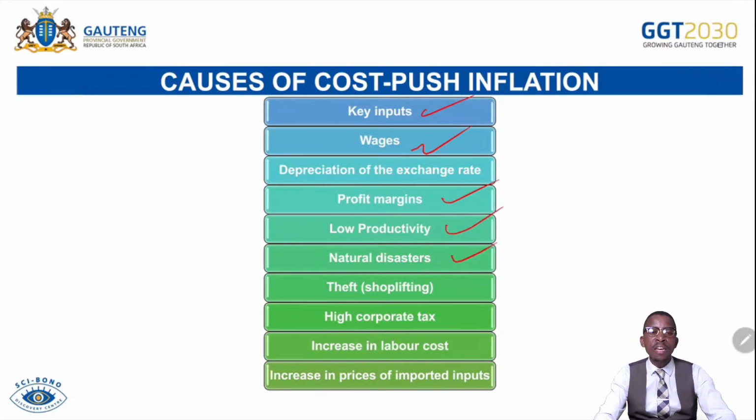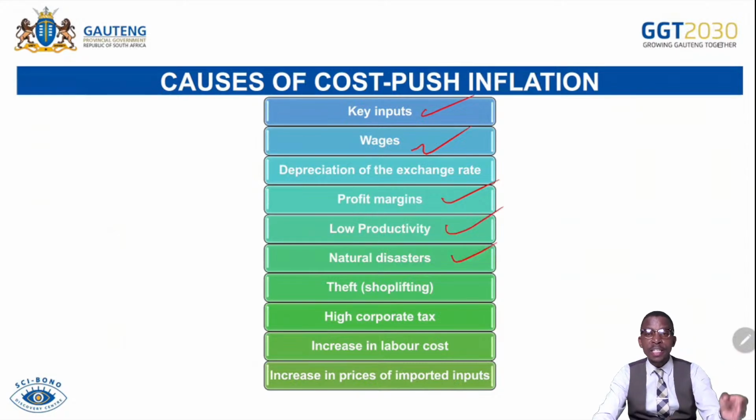Natural disasters. If ever you come across an issue of drought or maybe flood, or an earthquake, that can affect productivity. That simply means there will be a lower productivity available, and firms will be finding it difficult to invest. They will be increasing the cost of production for them, and that will be causing the increase in prices.